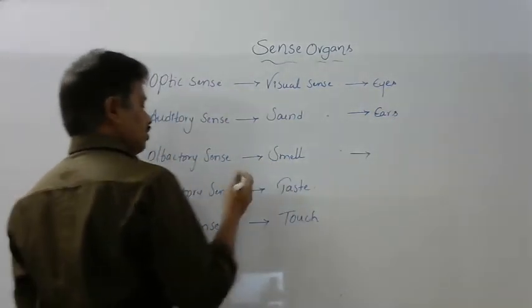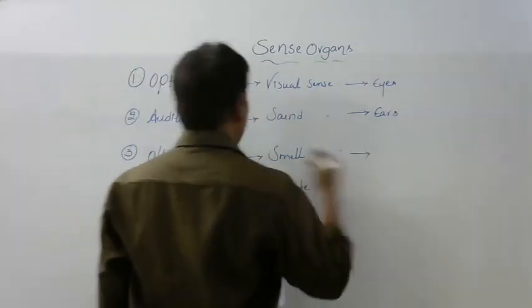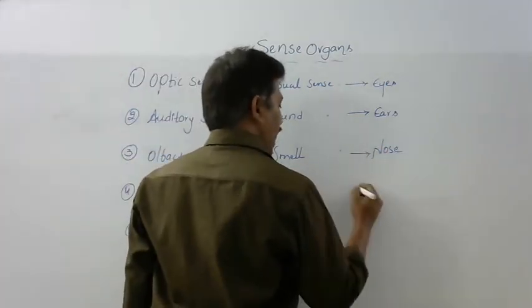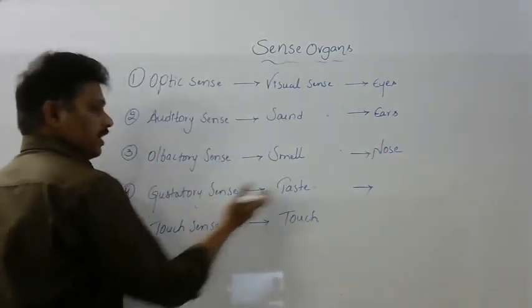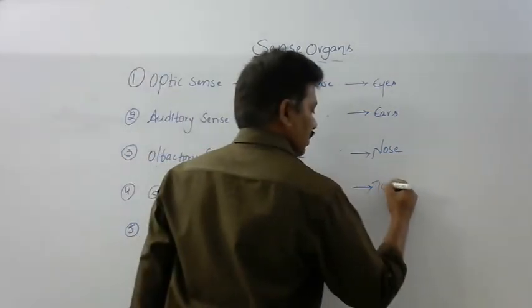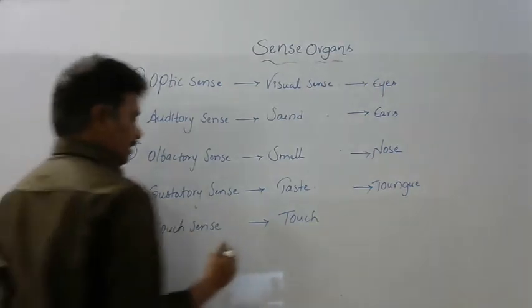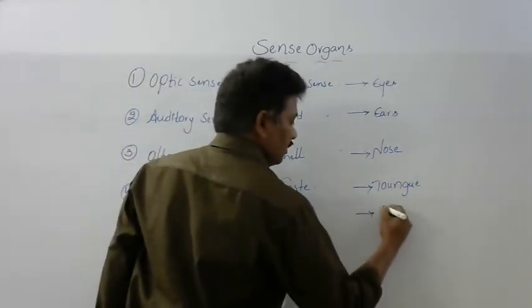The sense organ responsible for identifying smell, that is olfactory sense, is the nose. Gustatory sense, taste, is the tongue, and touch sense is by skin.